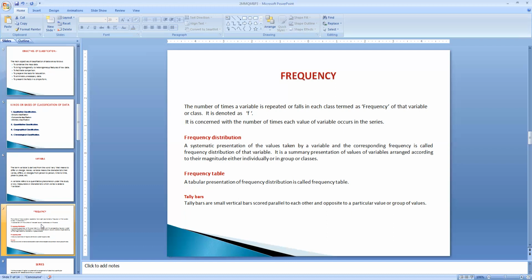Then what do you mean by frequency table? You know that a table, or tabular form of presentation of data, is when the data is expressed in the form of rows and columns, a horizontal and vertical representation of the data. The tabular presentation of the frequency distribution, where we express the variables in one column and frequency in another column, is called a frequency table.